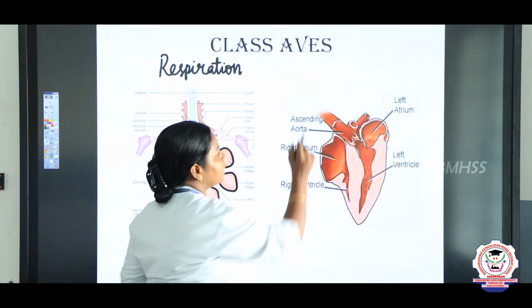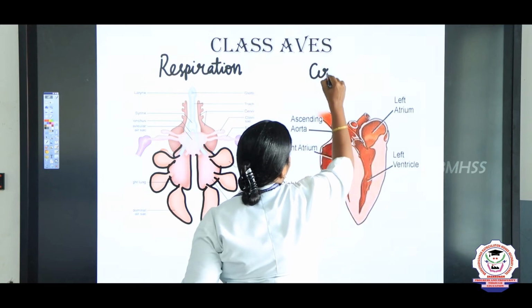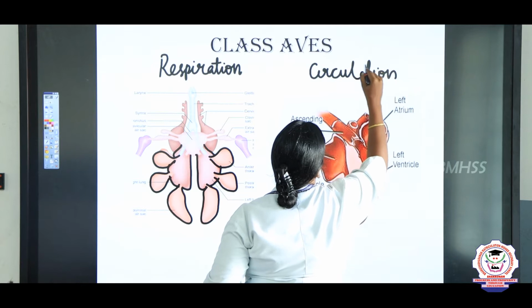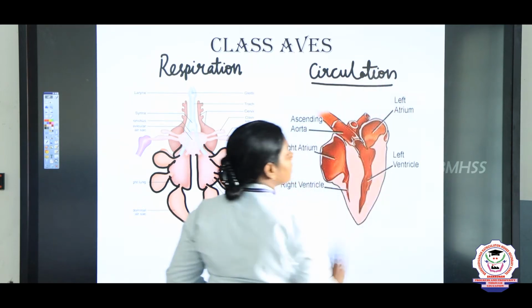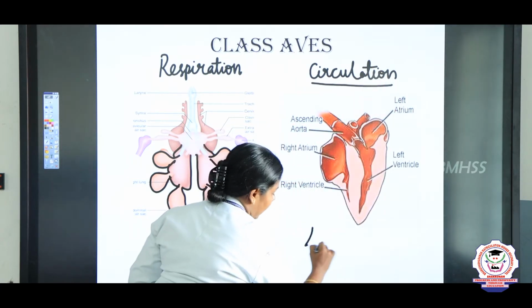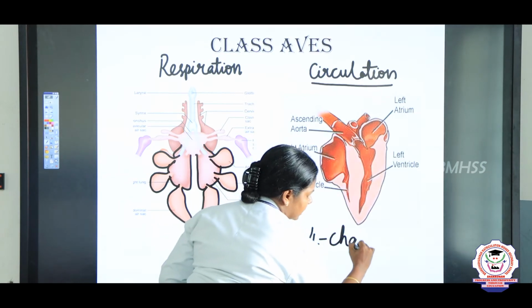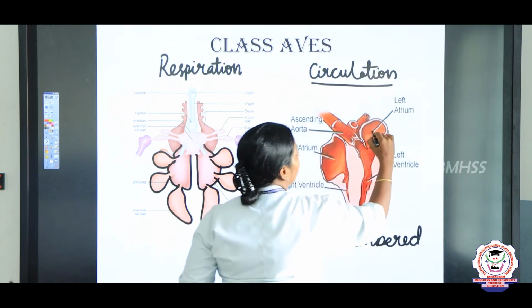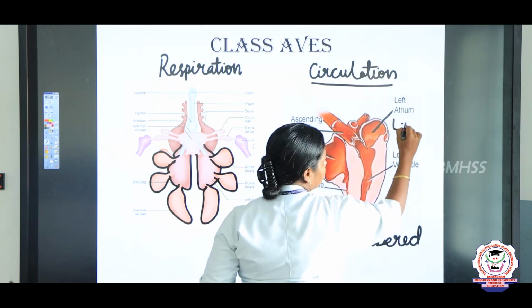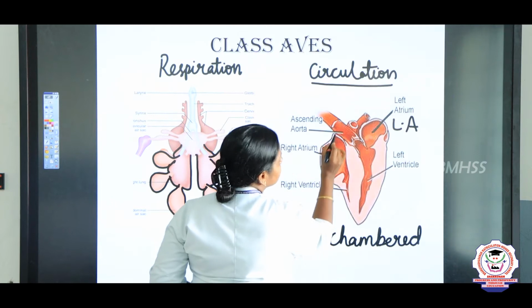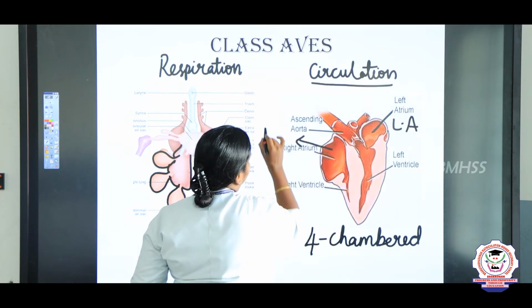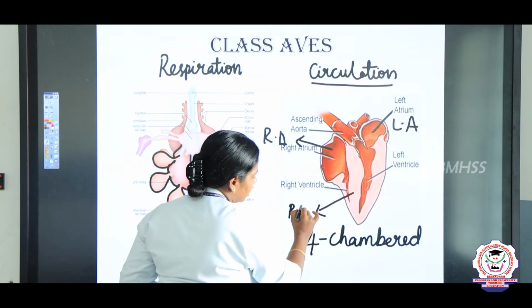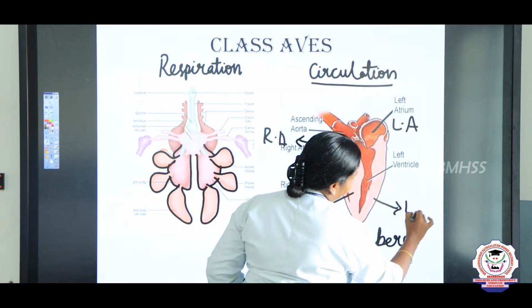Next we are going to study circulation, that is the heart. It possesses a four-chambered heart like us. Like human beings, birds also possess a four-chambered heart: two auricles, left auricle and right auricle, and right ventricle and left ventricle.